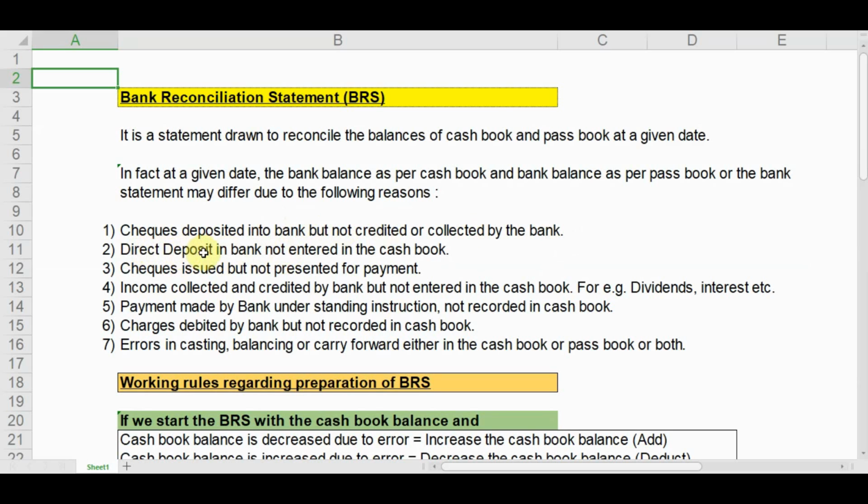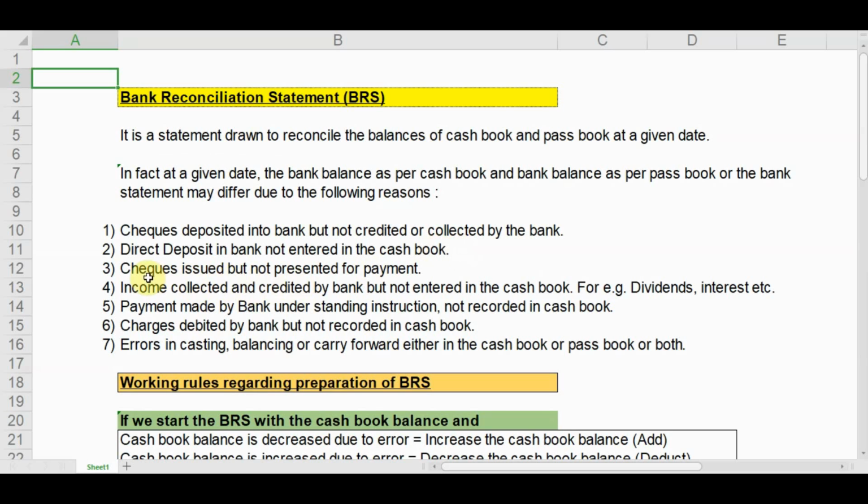Similarly, there is direct deposit in bank but not entered in the cash book. If our debtors deposit directly into the bank and do not inform us, then the bank balance as per passbook will show more balance than the bank balance as per cash book.